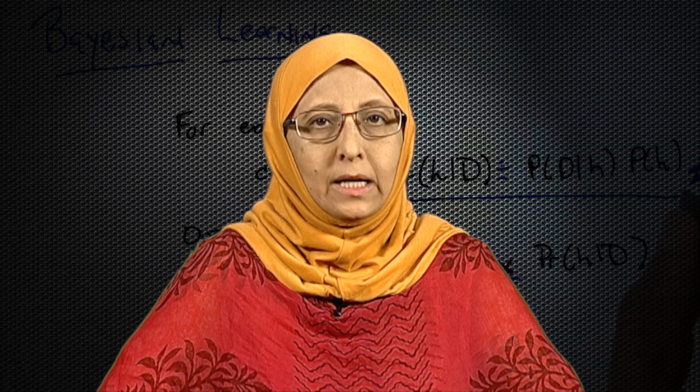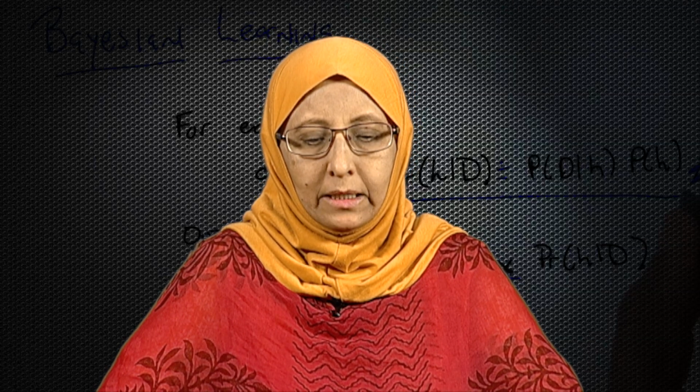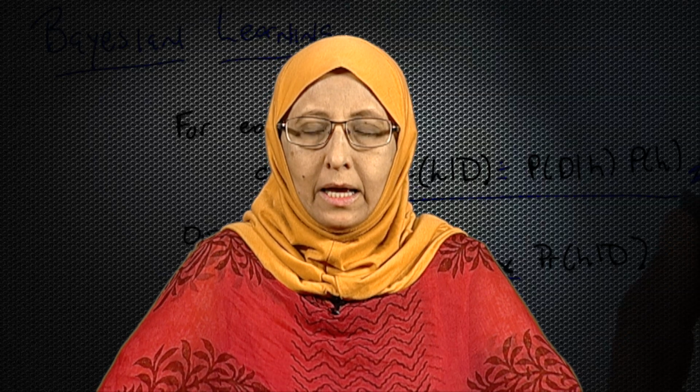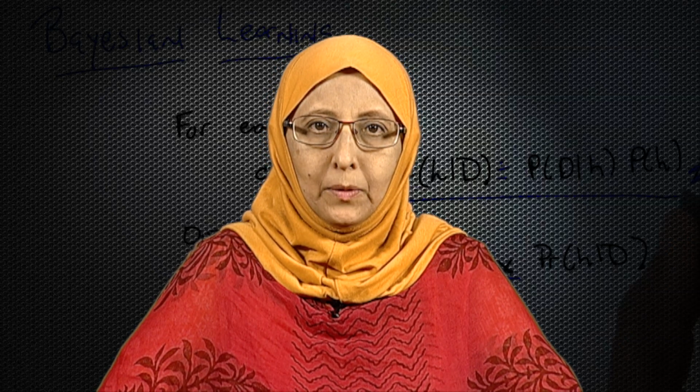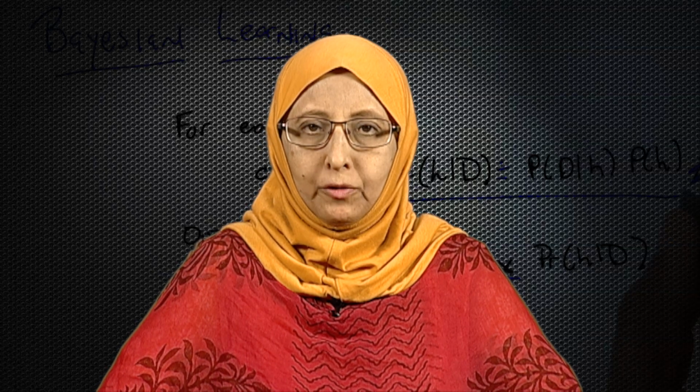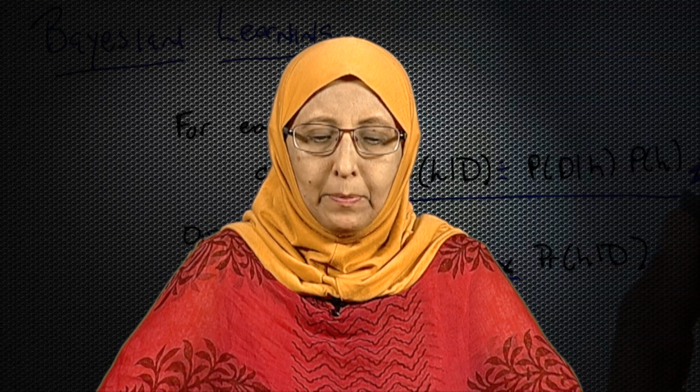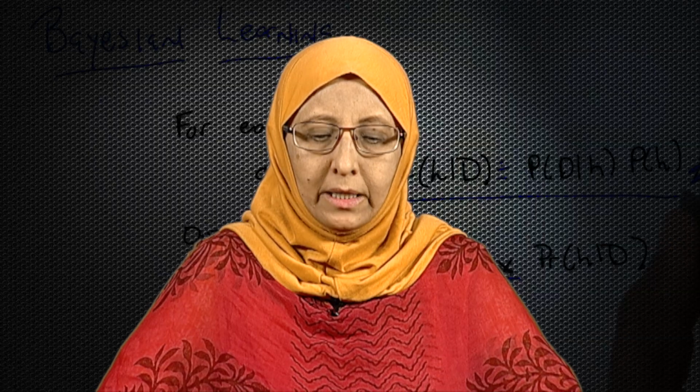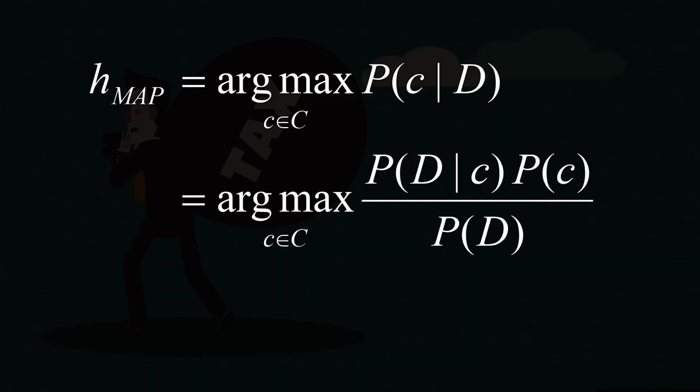Essentially, that is what I was telling you. I was saying that we have to compute two probabilities and take the maximum of that. The same thing is stated in this beautiful equation, which we call the MAP hypothesis. We are saying argmax of, for the different classes you compute the probabilities P(c | D) and take the maximum. That is very simple.